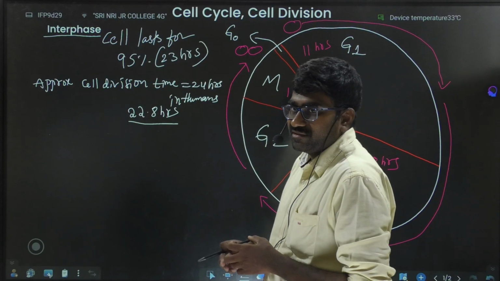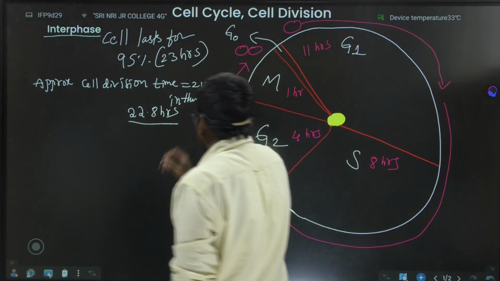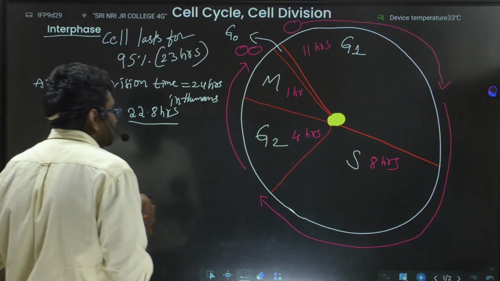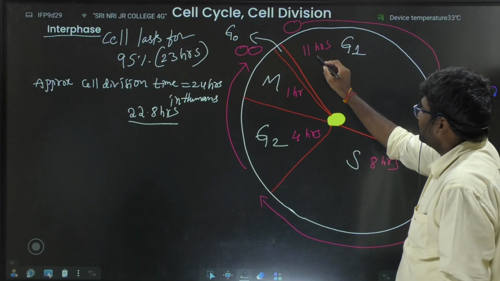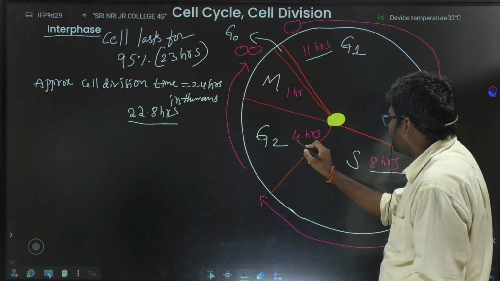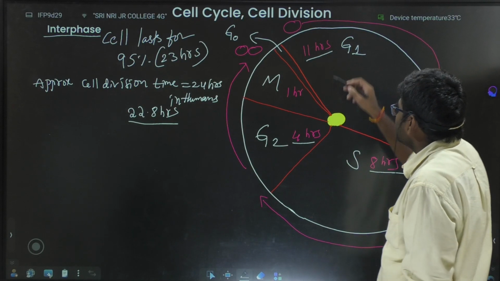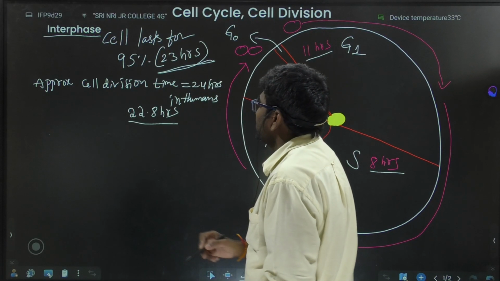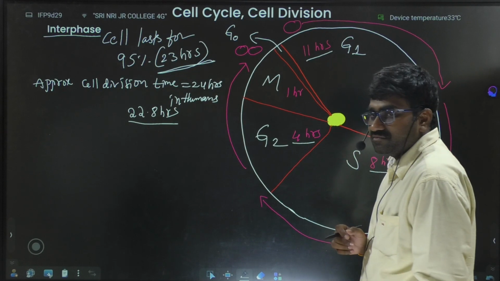So now let us discuss the different phases of interphase. In the interphase there are three phases: G1, S, G2. G1 lasts for 11 hours, S 8 hours, and G2 4 hours. That is 11 plus 8, 19, plus 4, 23 hours. So the cell lasts for 23 hours in the interphase. Now, in the G1 phase, what happens?